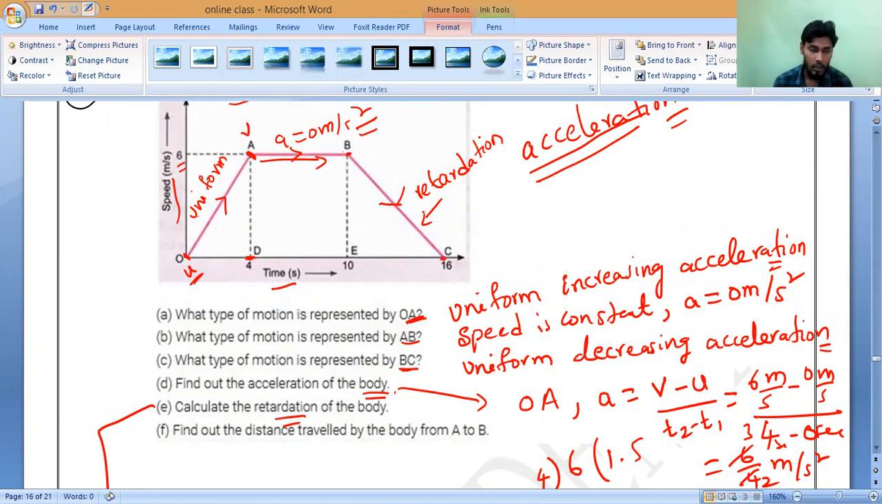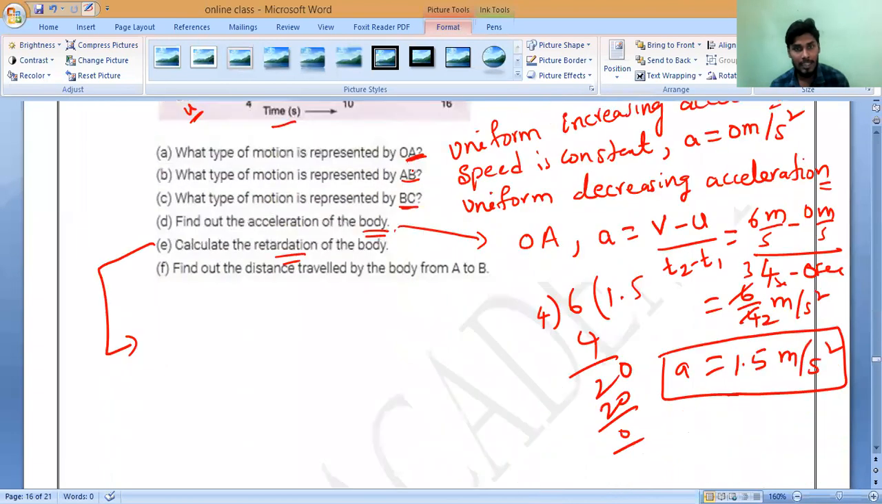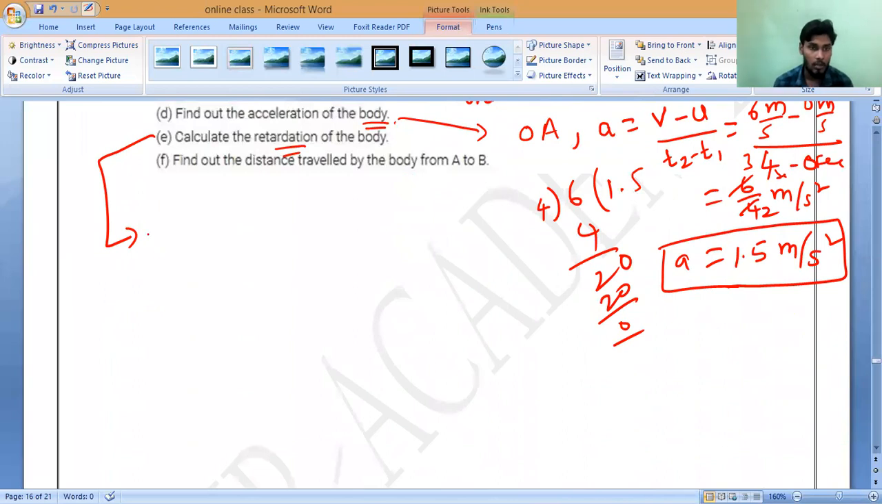So in BC, what is the initial velocity? The initial velocity is at B and the final velocity is at C. The final velocity reaches 0 meter per second, and the initial velocity is 6 meter per second. Remember, for decreasing velocity the acceleration will be negative. Retardation is final velocity minus initial velocity divided by final time minus initial time.